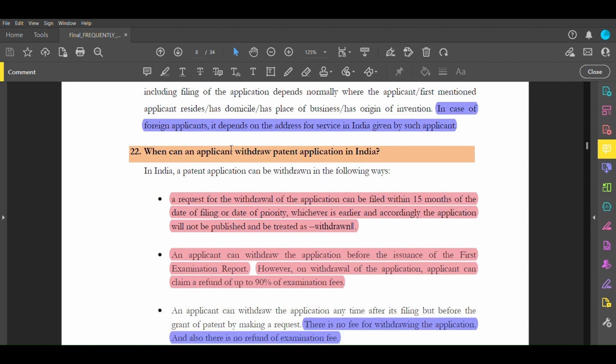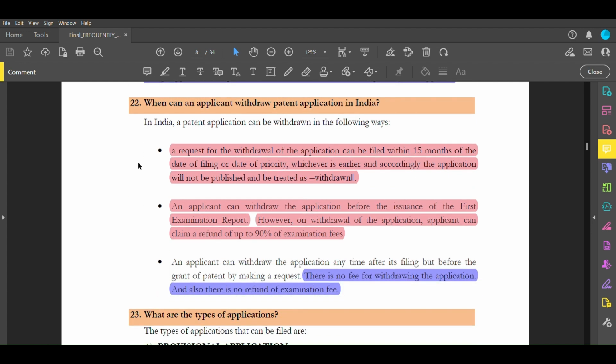So when can an applicant withdraw a patent application in India? A request for withdrawal of application can be filed within 15 months of the date of filing or date of priority, whichever is earlier, and the application will not be published and will be treated as withdrawn. Here one thing to be noted: at 18 months, the application is sent for publication. So if you want to withdraw your application, you have to withdraw it before 18 months, and precisely it should be within 15 months of the date of filing or priority.